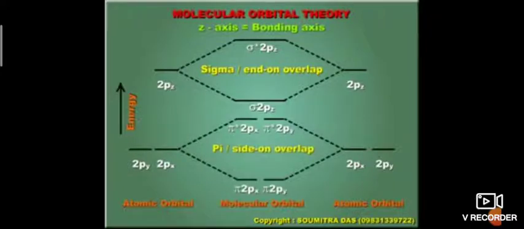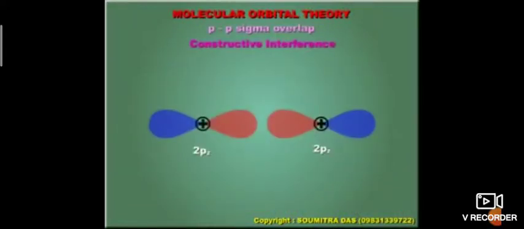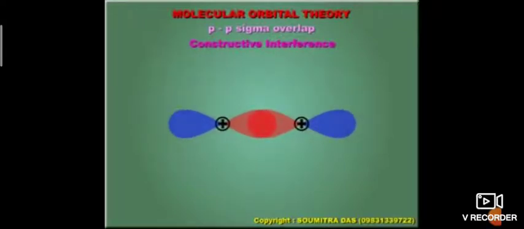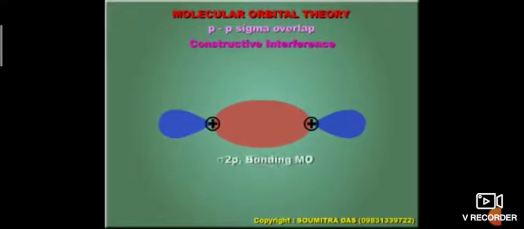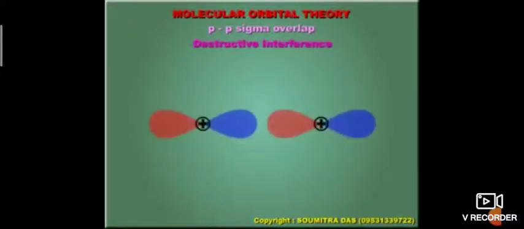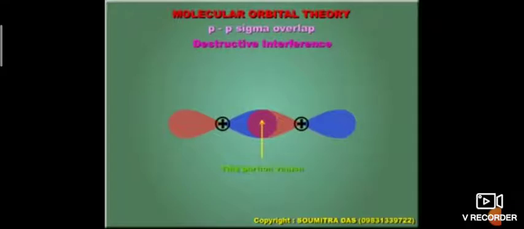For the s-s overlap, it is a sigma overlap along the bonding axis, and the out of phase one is sigma star. For the p orbitals, px and py are pi orbitals. Now 2pz and 2pz are overlapping head on, so the position of the nuclei is such that the middle portion vanishes.